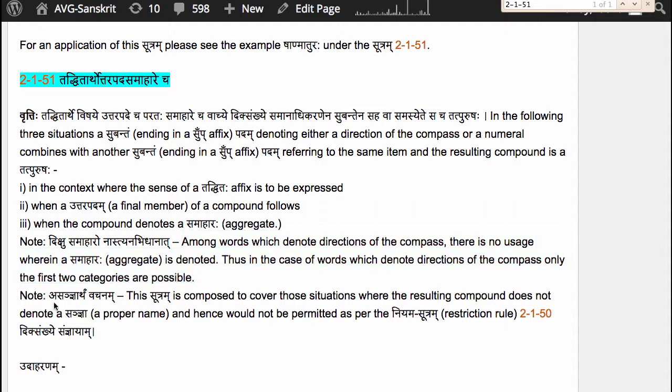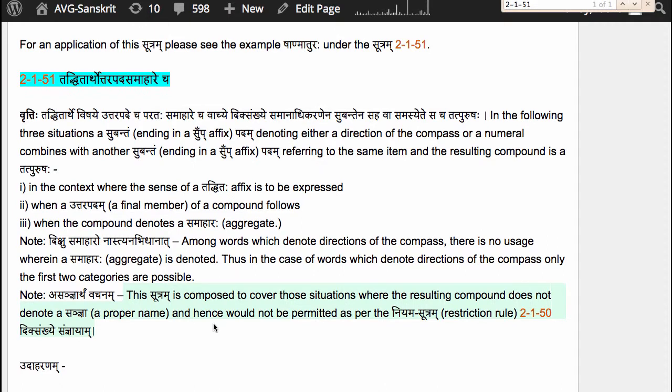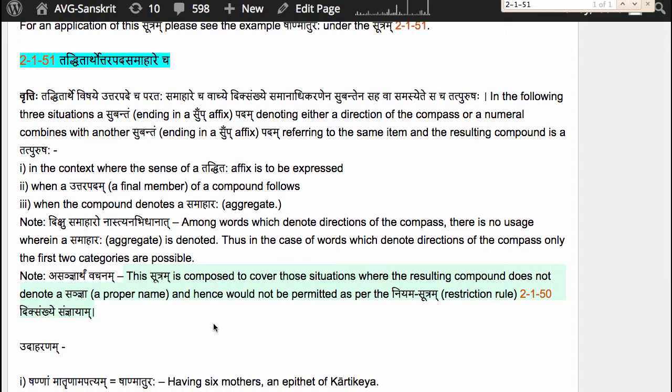Next note says that asanjnartham vachanam. This sutram is composed to cover those situations where the resulting compound does not denote a sanjna, a proper name, and hence would not be permitted as per the niyama sutram, the restriction rule 2.1.50 diksankhye sanjnayam. Because if the compound denotes a sanjna, then there is no problem. Diksankhye sanjnayam allows the compounding. So we don't need this sutram in that case. This sutram is used when the compound does not denote a sanjna, but we have one of these three situations specified in the sutram. Let us now take an example of each situation.